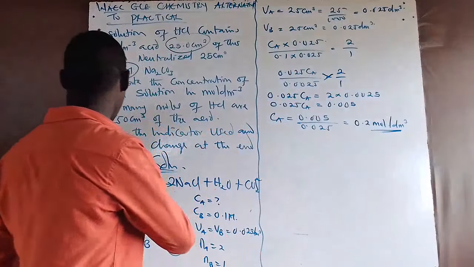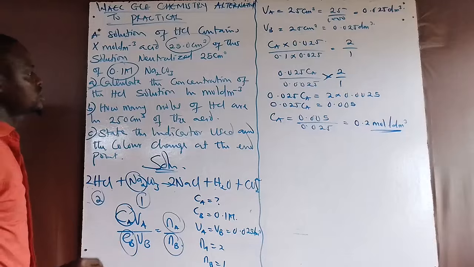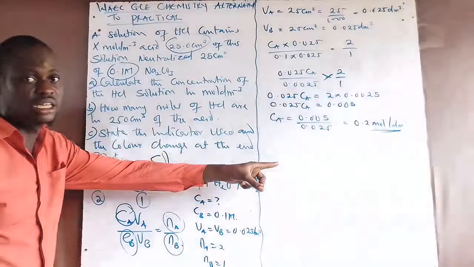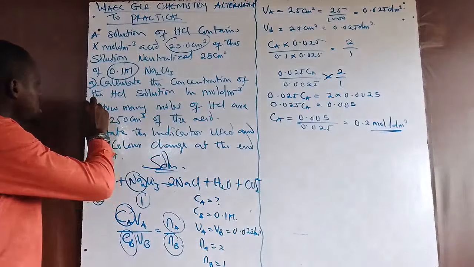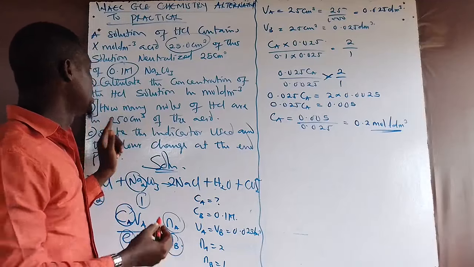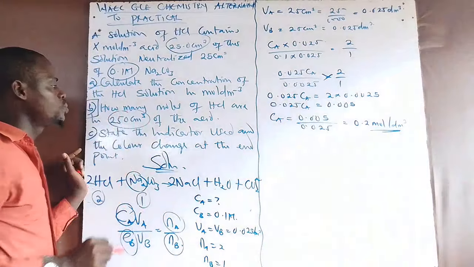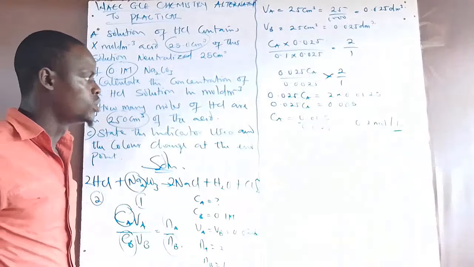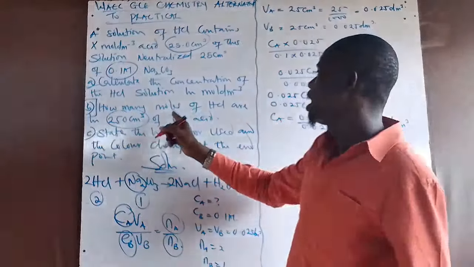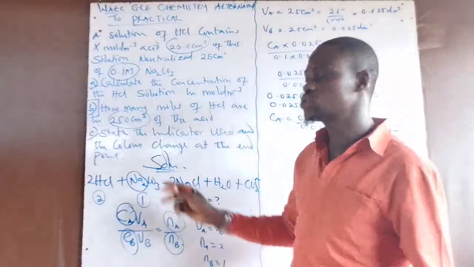Now, question A has been done: calculate the concentration of the acid that is used, which is what I just calculated in this video. The second part is about how many moles of HCl are in 250 centimeter cube of the acid. I want us to calculate the mole of HCl found in 250 centimeter cube.